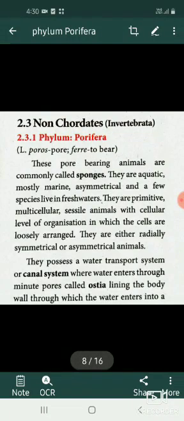They are aquatic, mostly marine, asymmetrical, and a few species live in fresh water. So, these organisms live in seawater and freshwater, and they are asymmetrical, which means we cannot cut them into equal halves and they are lopsided. They are primitive, multicellular, sessile animals with cellular level of organization in which the cells are loosely arranged.